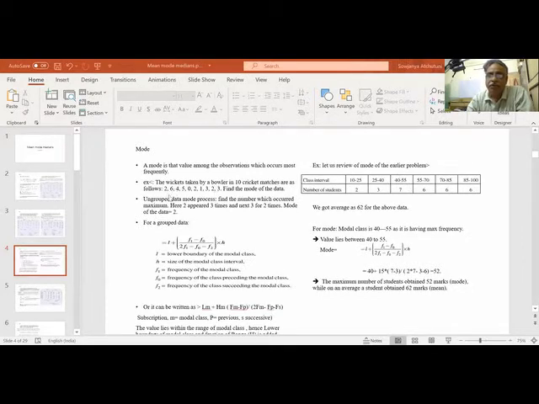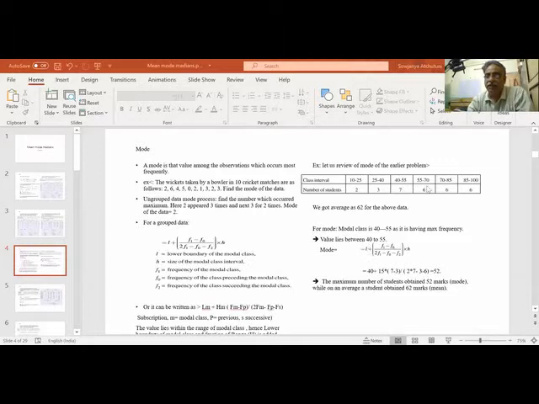Here 3 is not the mode. 2 is the mode, because the frequency is 3, 2 appeared 3 times. So frequency is not the mode. The number of wickets taken is the mode. So here also it comes between 40 to 55, whether it is 40, 41, 42, how do we know? It can be between 40 to 55. So it can be 40 also, it can be 55 also. So for that reason, this approximation is done.